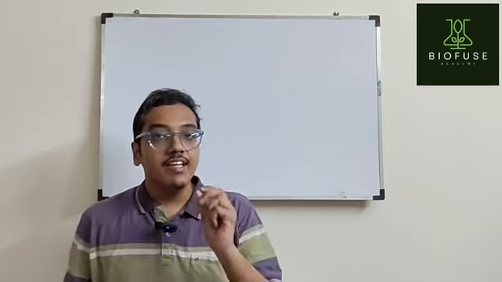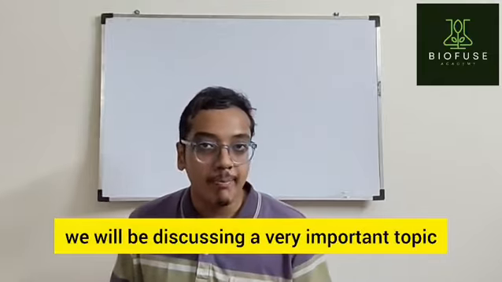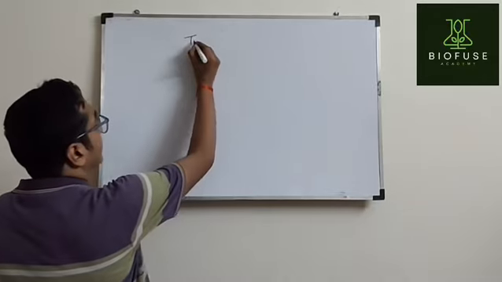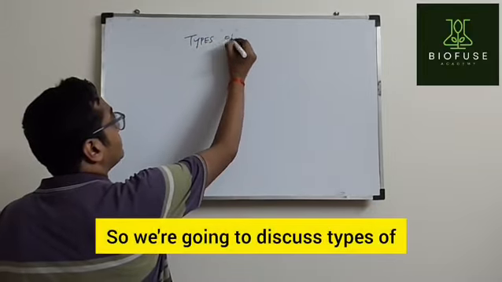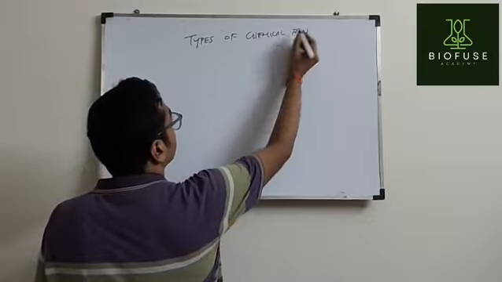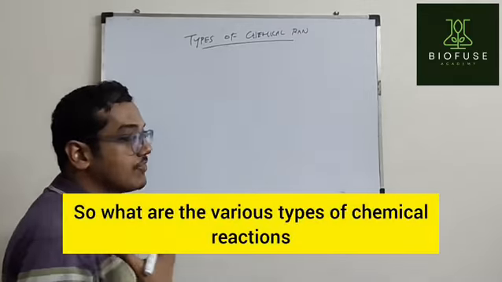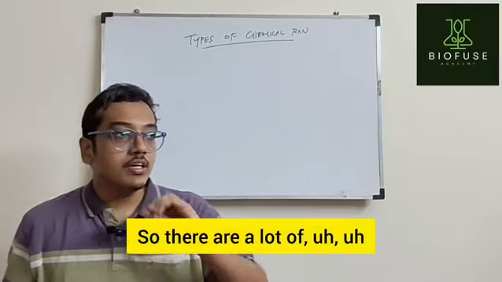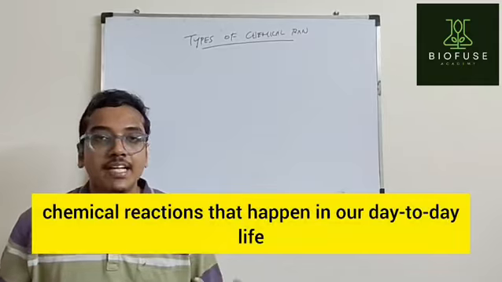So in this video, we will be discussing a very important topic for class 10 chemistry, that is types of chemical reactions. Okay, so we're going to discuss types of chemical reactions. So what are the various types of chemical reactions that happen in the chemistry world? Okay, so there are a lot of chemical reactions that happen in our day-to-day life.